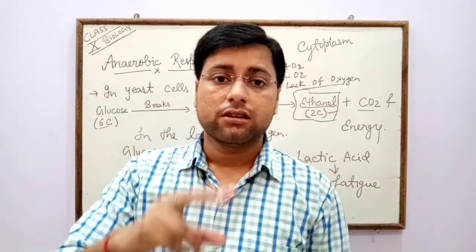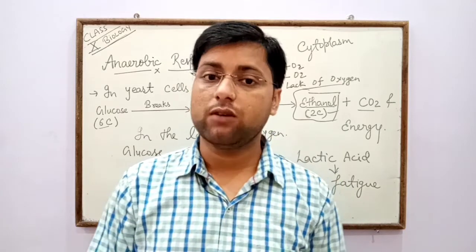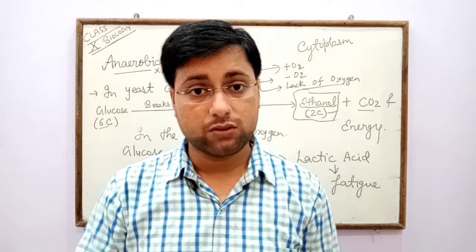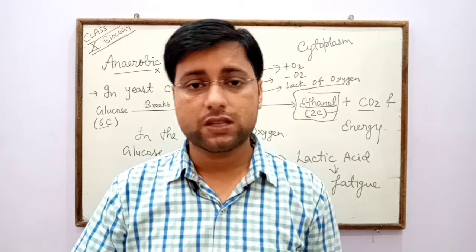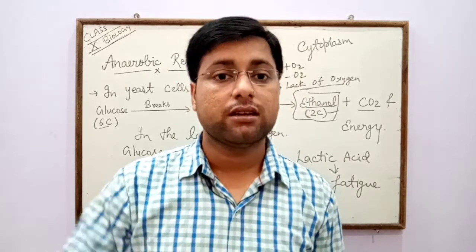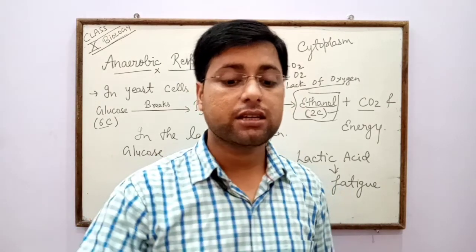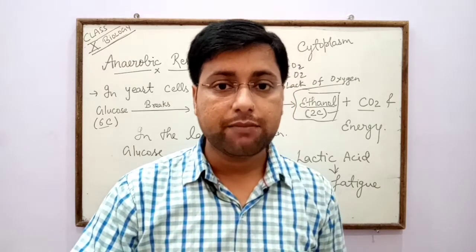So students, we know that mitochondria is known as the powerhouse of the cell, because due to the breakdown of glucose in aerobic respiration, the energy is released in the form of ADP, and that ADP is converted into ATP.